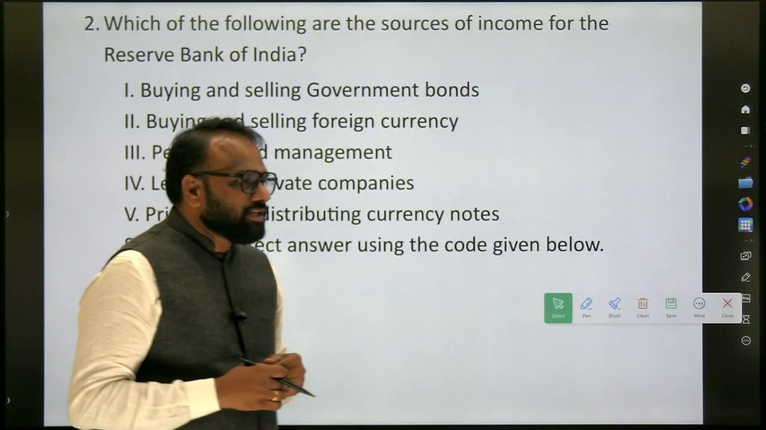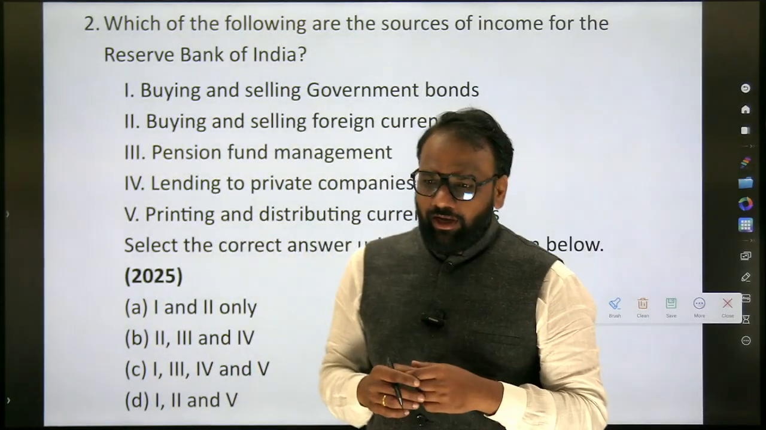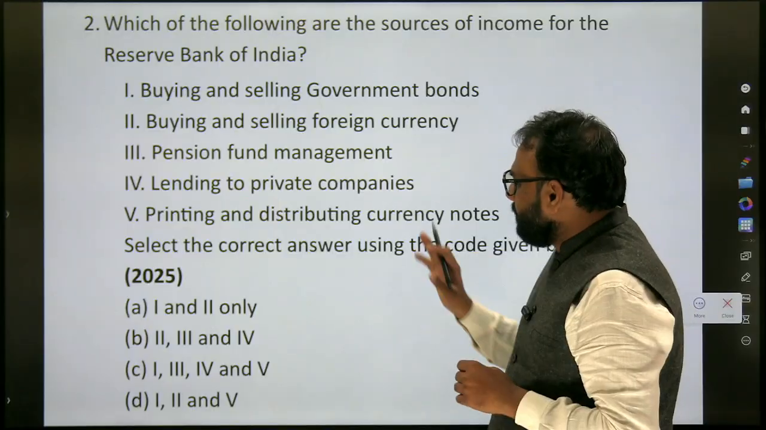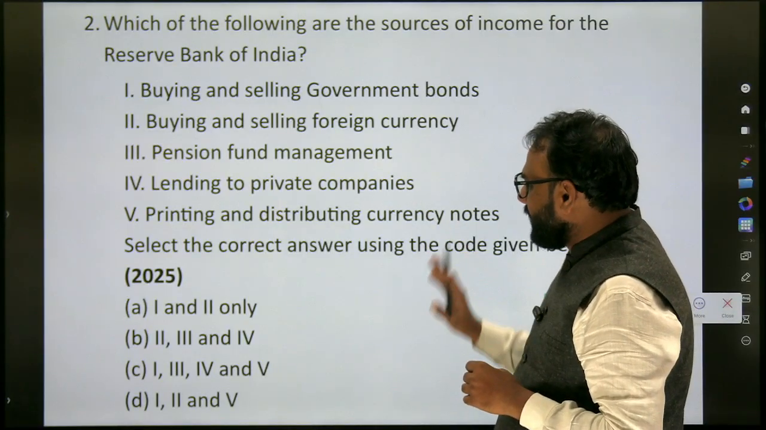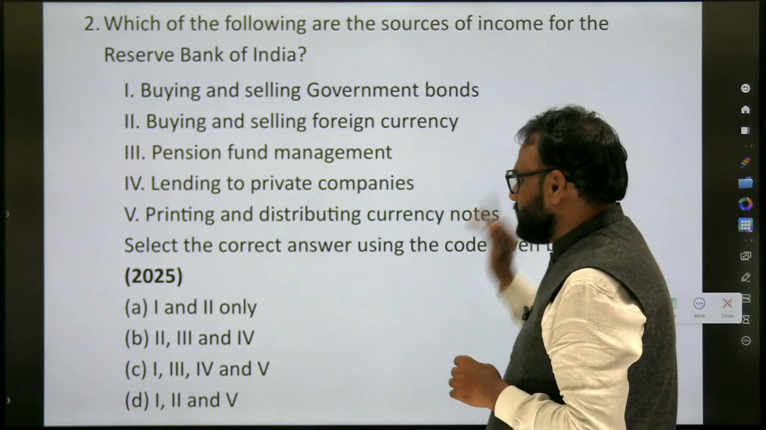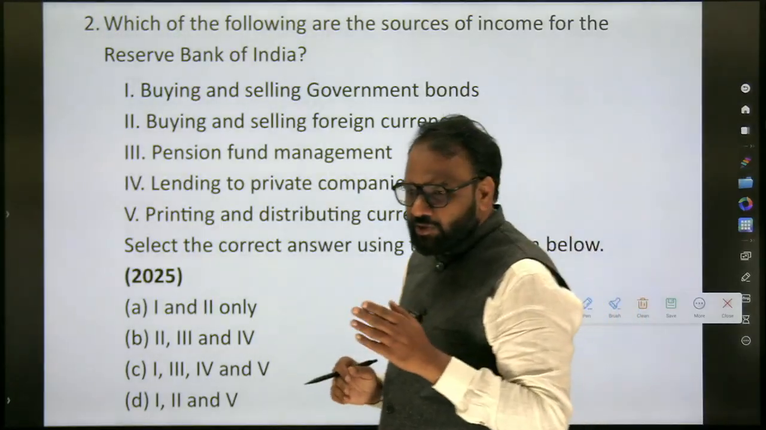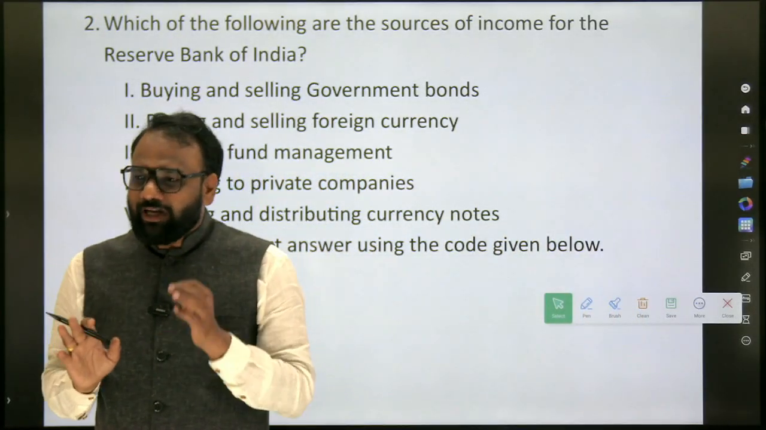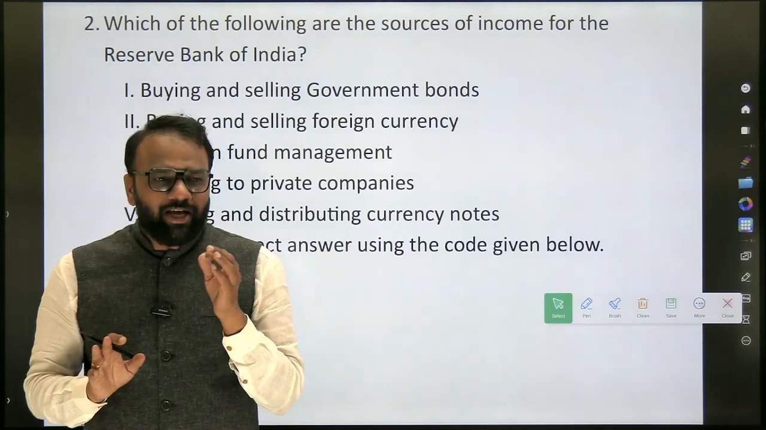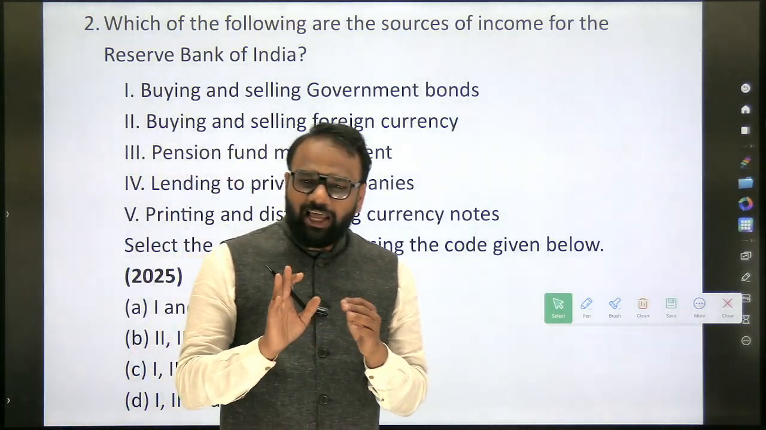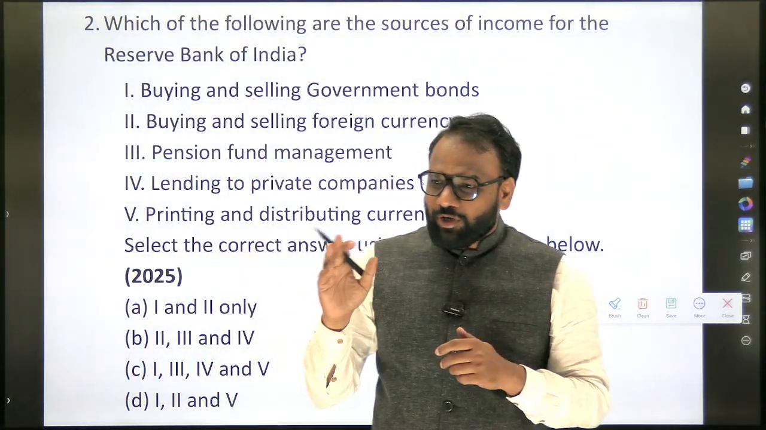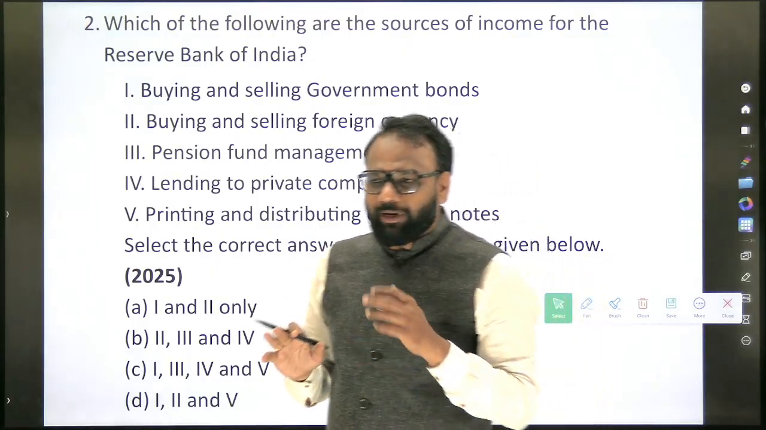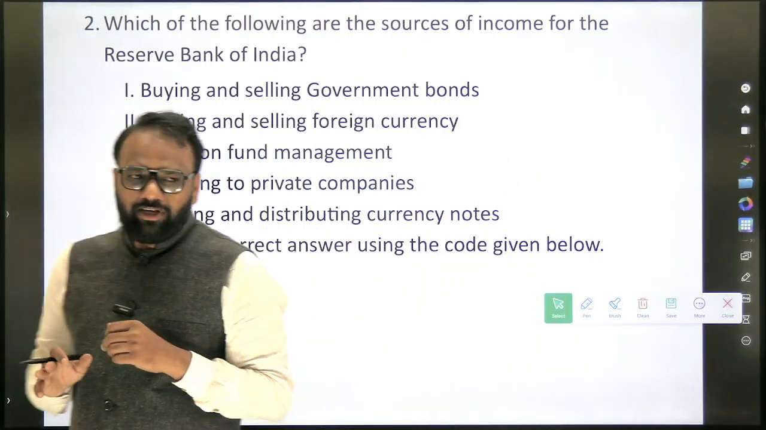Which of the following are the sources of income for the Reserve Bank of India? Buying and selling government bonds, buying and selling foreign currency, pension fund management, lending to private companies, printing and distributing currency notes. UPSC has asked questions on RBI many times, but this is completely a new question. They have never asked about the income sources of the RBI or the liabilities of the RBI. They asked about the liabilities and assets of a normal commercial bank, but never this.